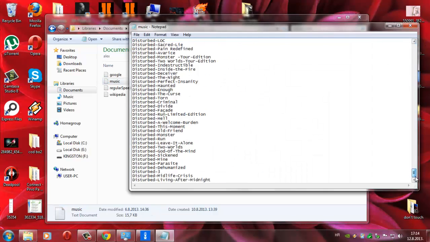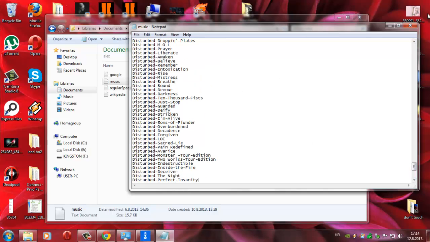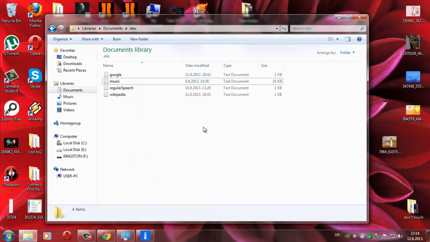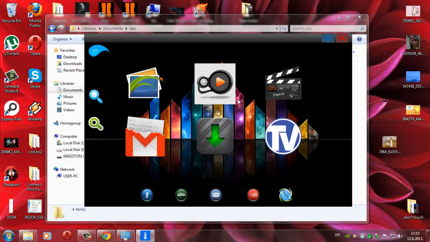It has somewhere about 500 songs. I kind of plan to put the entire internet, based on searching things, into notepads for Google, for Wikipedia, and regular music search. Therefore you'll be able to search for things without typing case or if statements or whatever. So I'm going to demonstrate how it works.